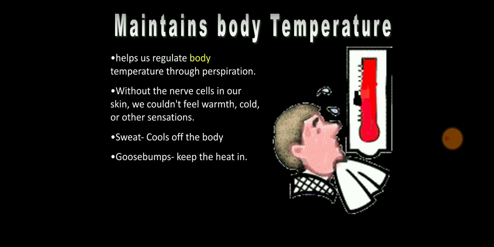Whenever you feel cold, you must have experienced getting goosebumps. What are goosebumps? The hair follicles are getting tightened. Because of that, the hairs and pores present on your body get tightened to maintain the skin temperature and to keep the heat in your body, so that heat loss will not happen.